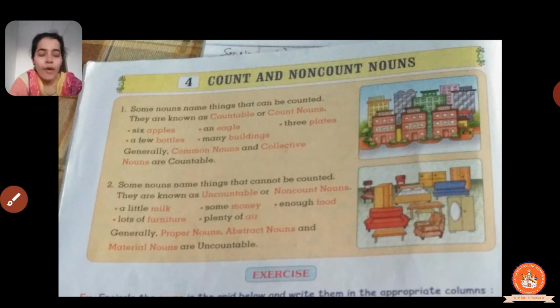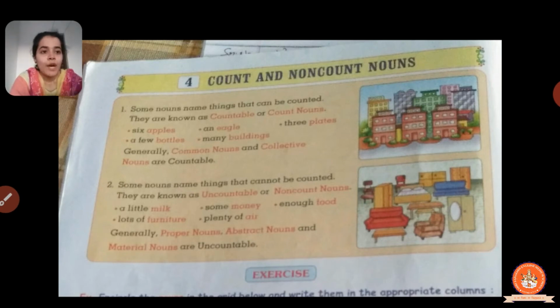So countable nouns often come in plural form, and they can come in singular too. For example, an eagle. They have mentioned an over here because e is a vowel. So whenever a word begins with a vowel, we put an before that particular word. So these are the countable nouns. Now we will see when we find countable nouns. Generally common nouns and collective nouns are said to be countable nouns. We have already studied the kinds of nouns in one of the previous chapters.